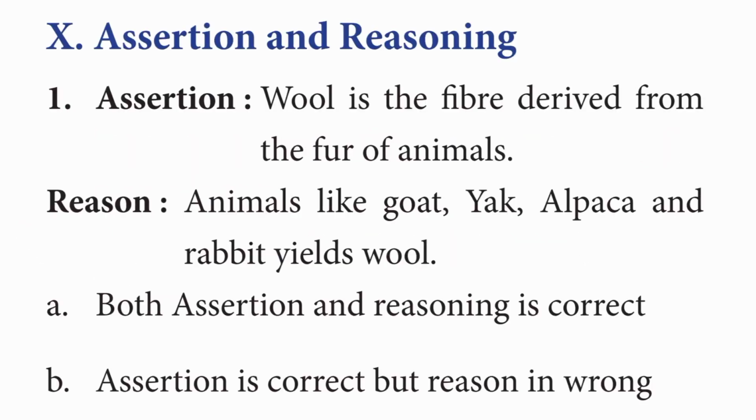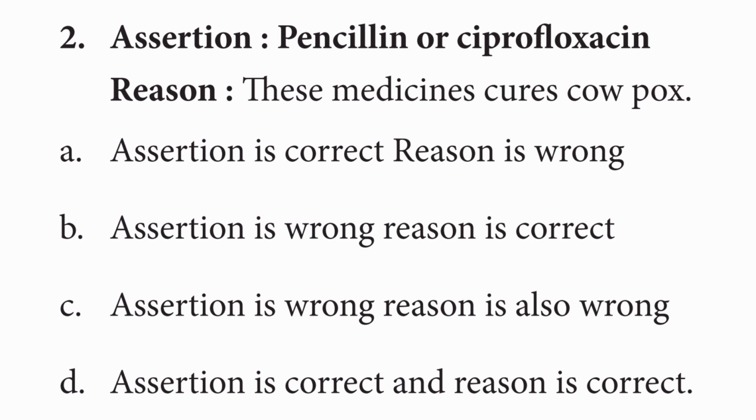10th Roman letter, assertion and reasoning. First question, assertion. Wool is the fiber derived from the fur of animals. Reason, animals like goat, yak, alpaca and rabbit yield wool. Answer is A option. Both assertion and reasoning are correct. Second question, assertion. Penicillin or ciprofloxacin. Reason, these medicines cure cowpox. Answer is A option. Assertion is correct, reason is wrong, because penicillin or ciprofloxacin is given as the best medicine for treatment of anthrax.